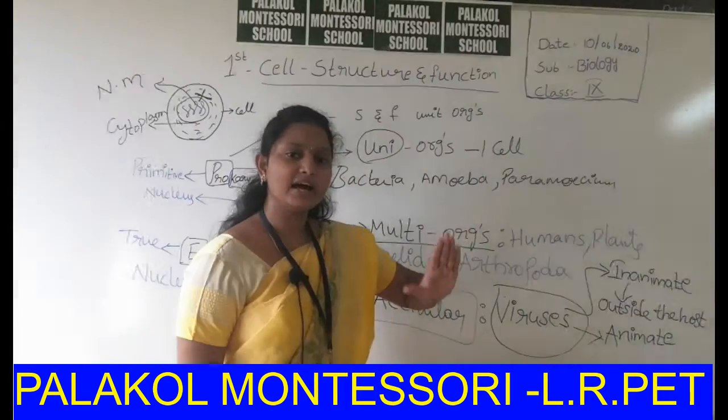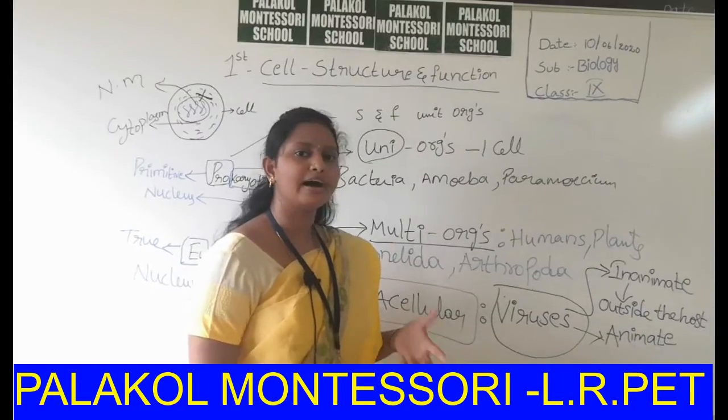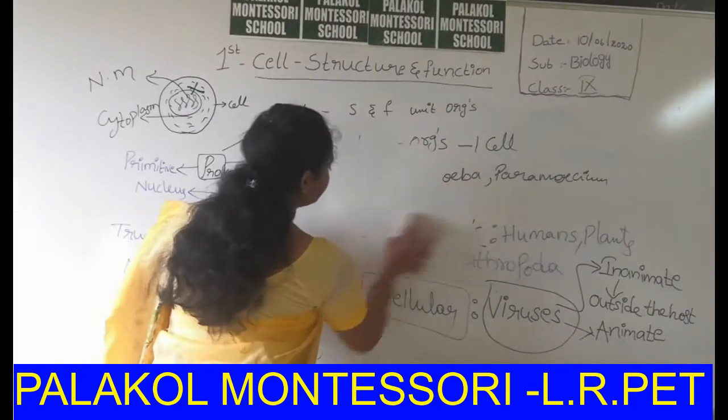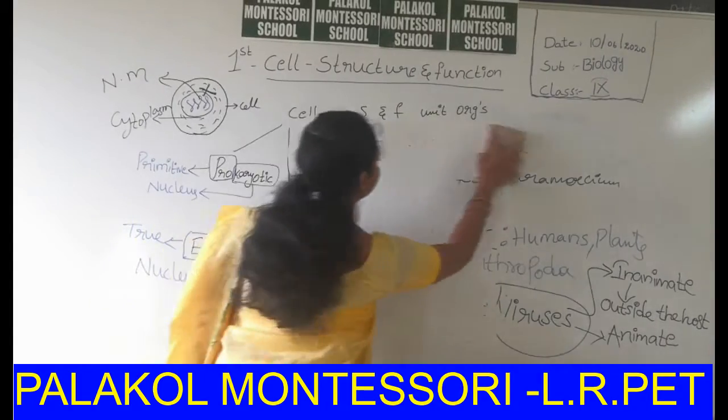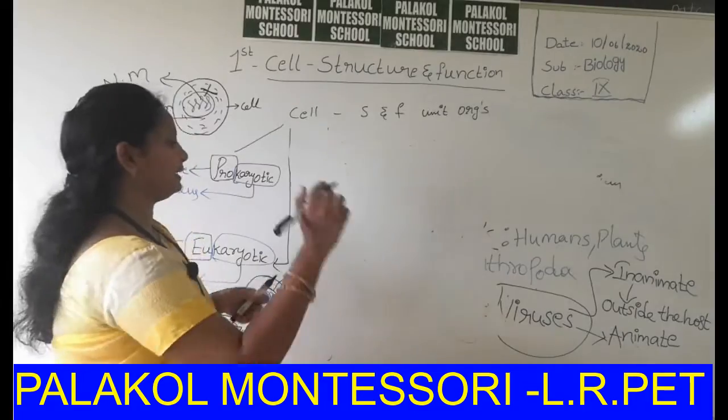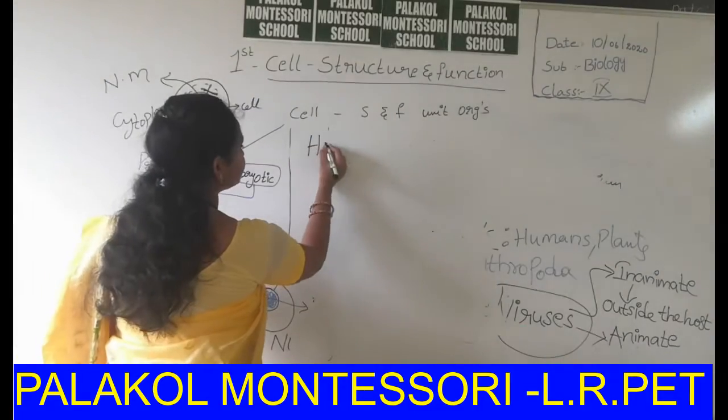Now, inside the host, outside the host, what is meant by host? First of all we want to know what is host and what is recipient. Okay, what is host?